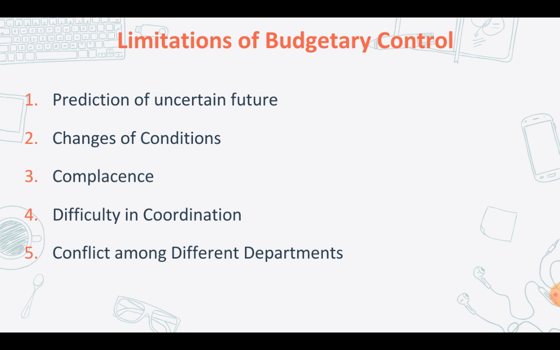Therefore, it will lead to conflicts among various departments, and interdepartmental rivalries may endanger the performance of the whole organization, because now they're no longer working for the organization, but rather they're only working for their own departments. Okay, so this would lead to a problem when carrying out the budgetary control. So these are the limitations of budgetary control.